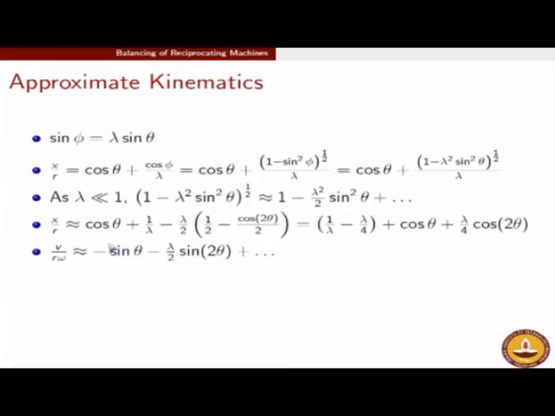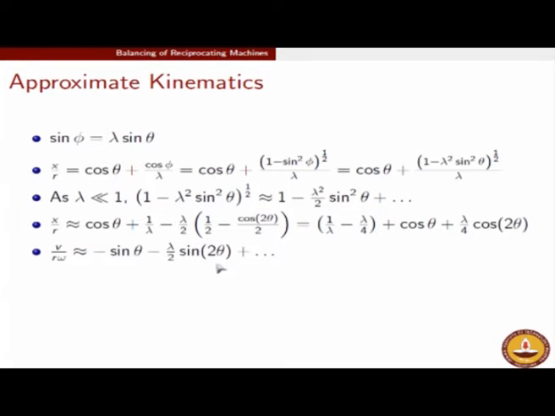So at this stage we see that the velocity, just like the expression for x, also has two terms. Last time it was cos theta and cos 2 theta. This time we have sin theta and sin 2 theta. But this time the contribution of sin 2 theta is more. You have lambda by 2 sitting here, whereas you had lambda by 4 in the expression for position.